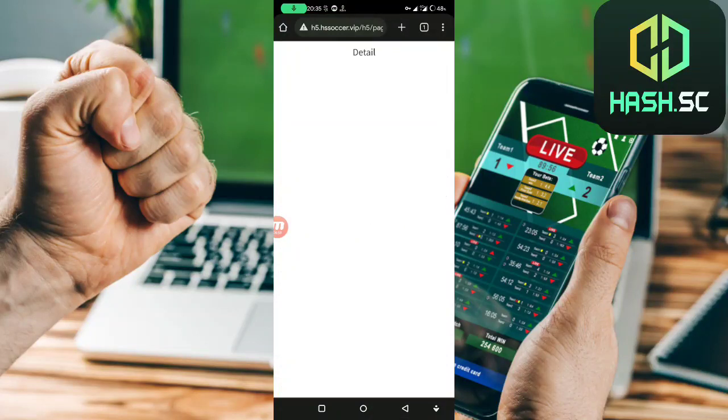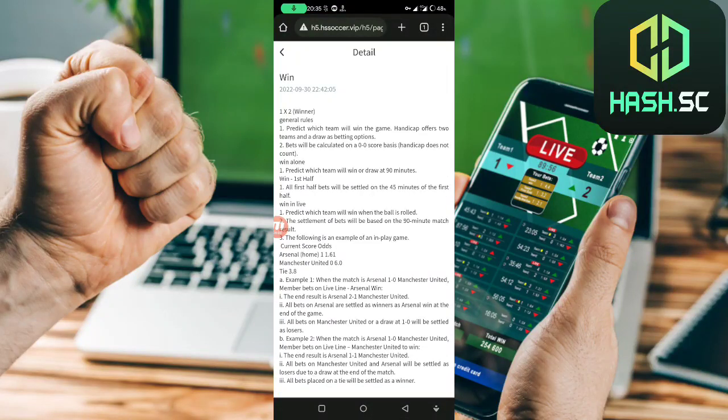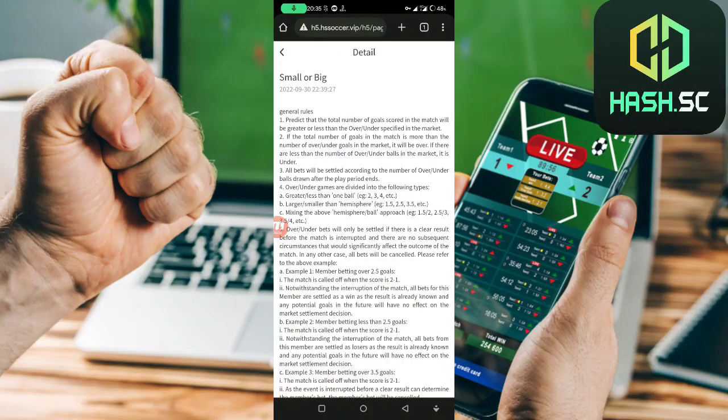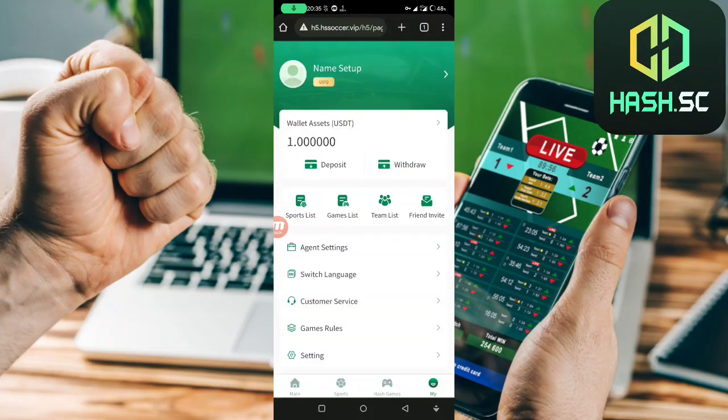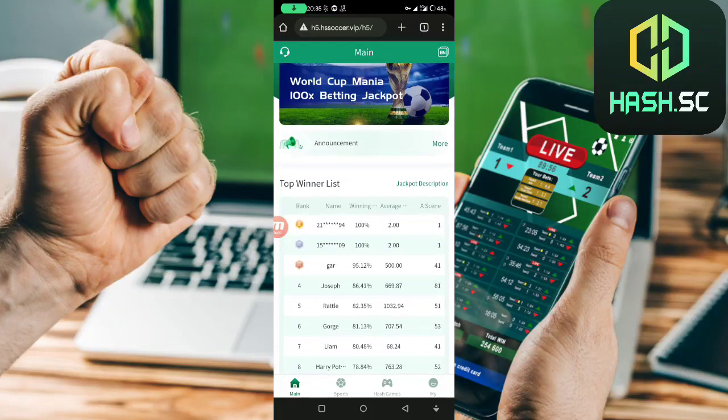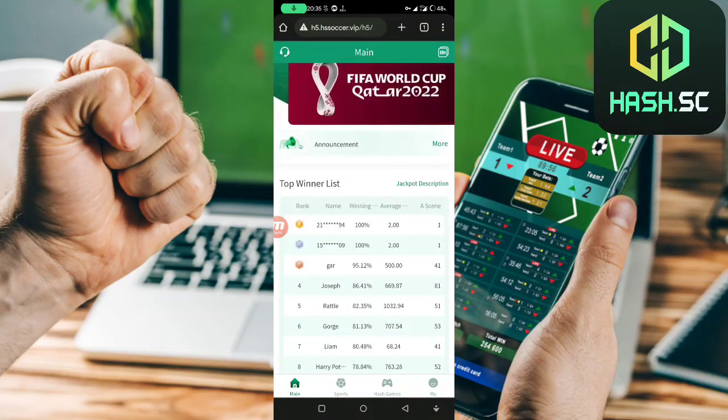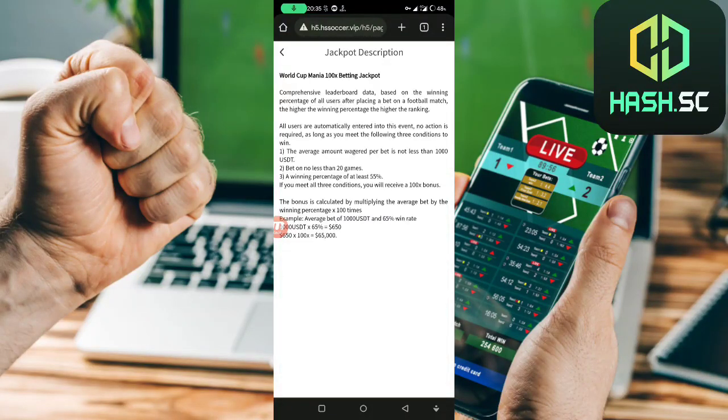Yes, now we're gonna click. Yeah, we have the win game, and also we have the small or big game. We have many things, yes, as you see here, and also we have the jackpot description. You just need to click here. So let's talk about this World Cup 100x jackpot.